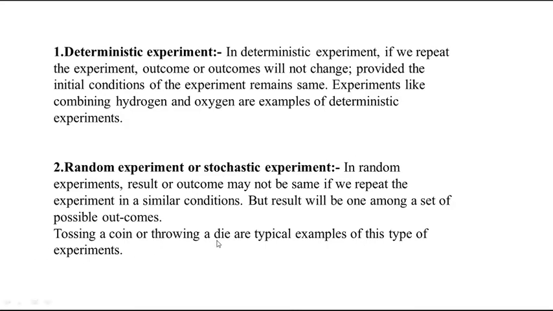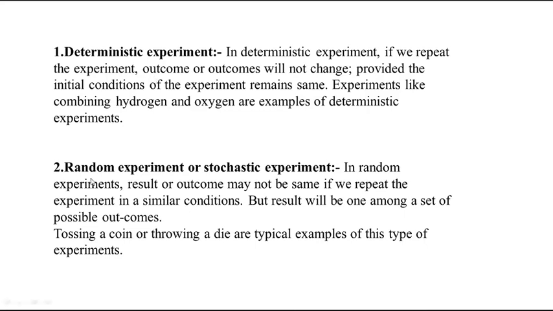For these experiments, you don't know exactly what the outcome will be before conducting the experiment, so you need to calculate the probability of getting any of the outcomes. In a deterministic experiment you already know exactly what the outcome will be, so there is no need to calculate a probability.